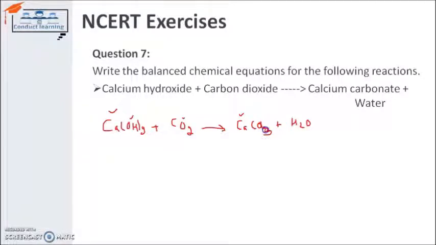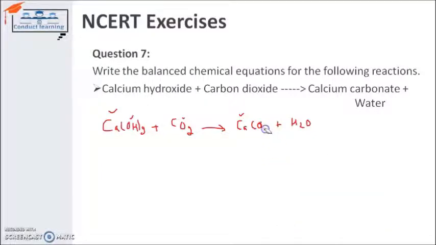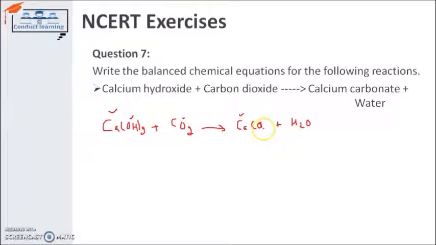I have to rub it out and write it again, because it changed by mistake. So it will be CaCO3, calcium carbonate. Now oxygen has 4 on this side and 4 on this side, balanced. Hydrogen is balanced, and carbon is also balanced. So the equation is balanced.